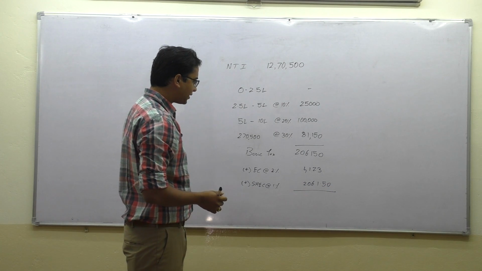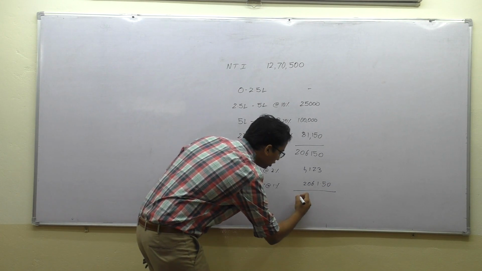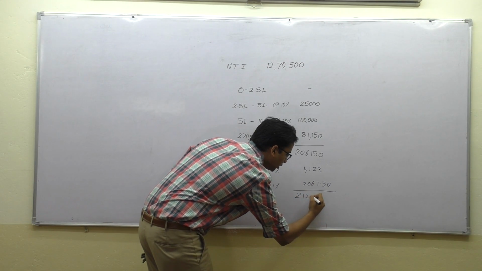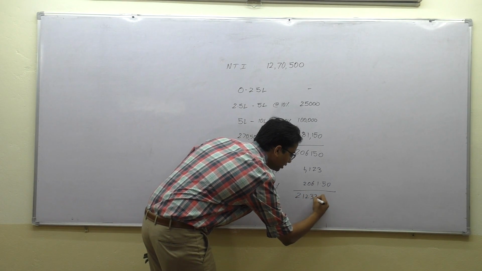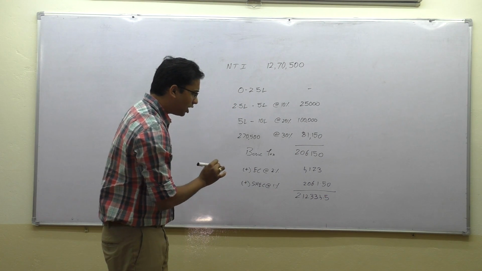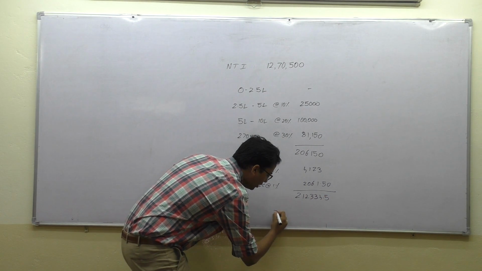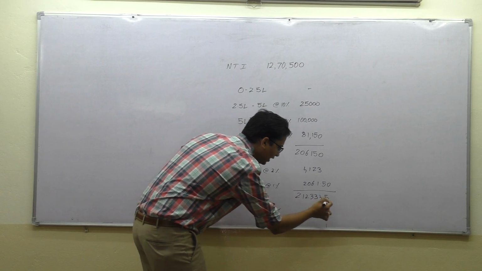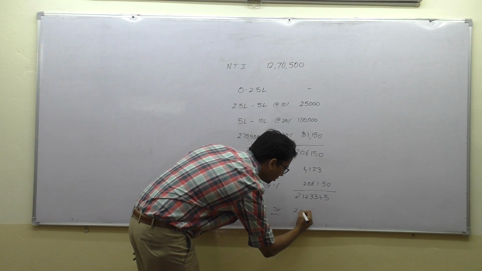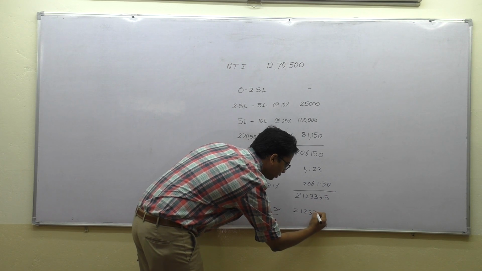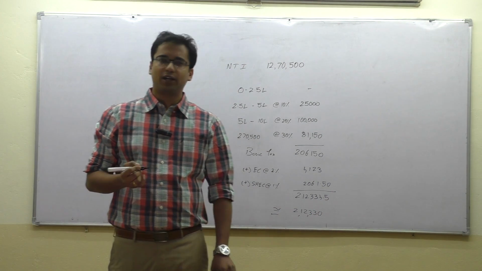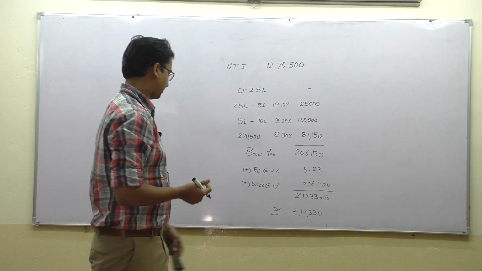So the total tax, come on, I need you to be a little louder. 334.5. Do we leave it like this or do we round it off? Acha, to round it off, first I will ignore the decimal. Then there is 4. So what do I do? Is that clear? Pakka? No doubts at all? Okay.